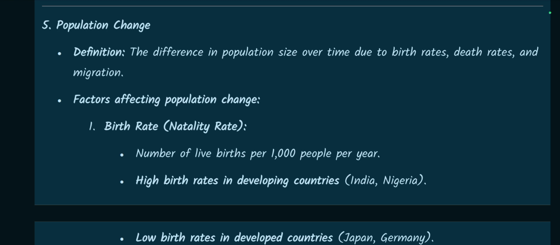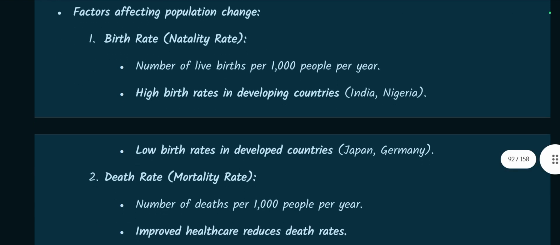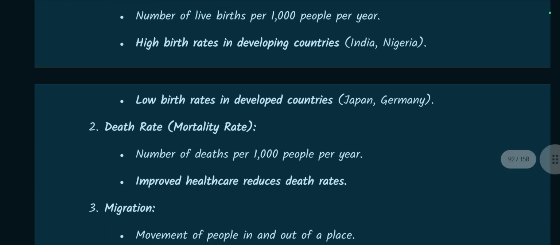Birth rate means natality rate. Number of live births per thousand people per year. High birth rates in developing countries like India and Nigeria. Low birth rates in developed countries, Japan, Germany.